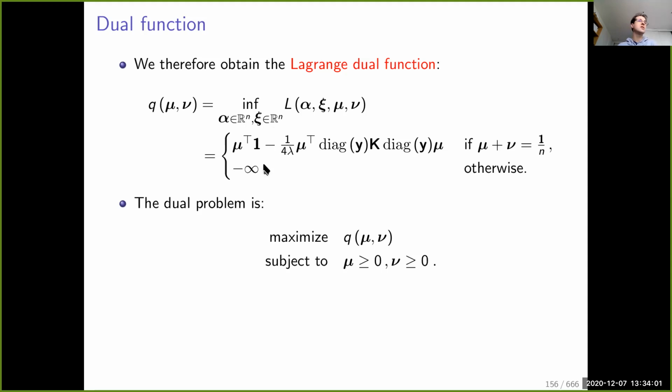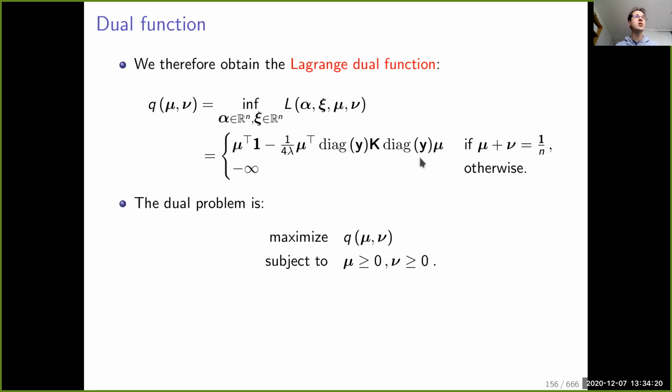First, we have seen that it is equal to minus infinity if mu plus nu is different than 1 over n. And if it is equal to 1 over n, then we can simply plug the optimal alpha star that we have obtained in the definition of the Lagrangian, and you get this quantity.